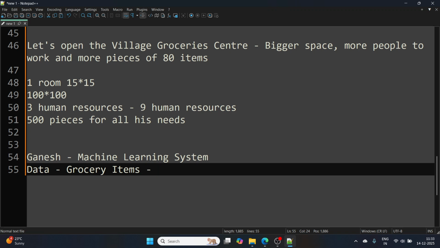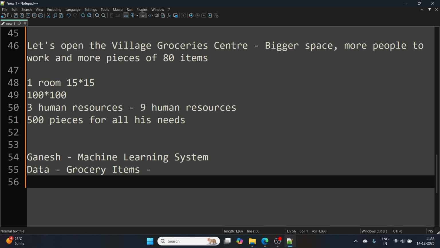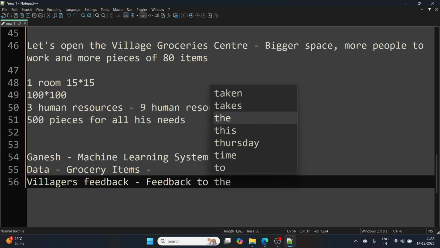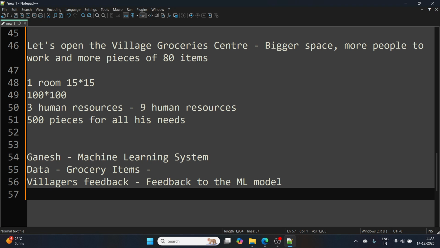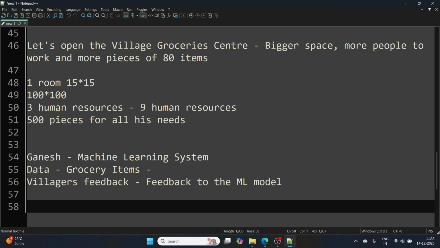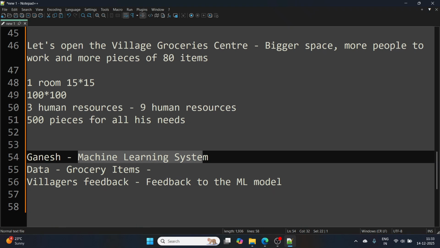He started keeping 50 items in his shop initially, then he upgraded to 80 items, right? And the villagers' feedback. It is like we are giving feedback to the ML model. Okay, we are just considering these things. I'll let you know. Now, what is machine learning?